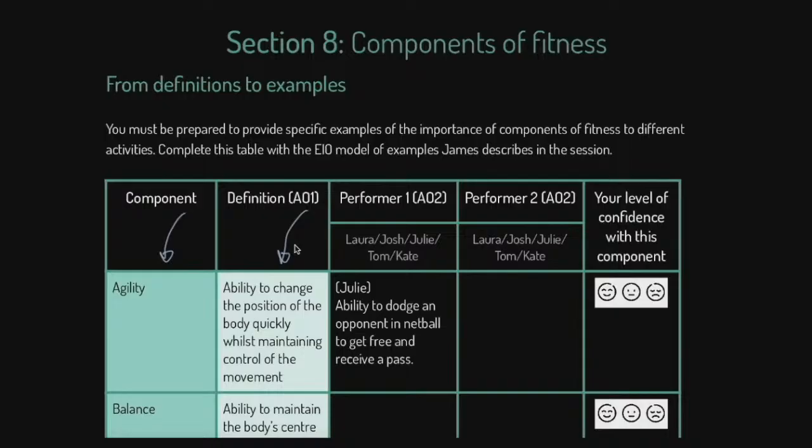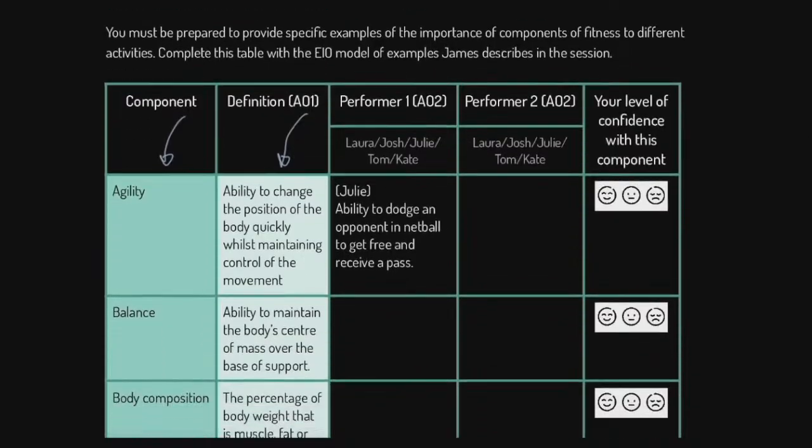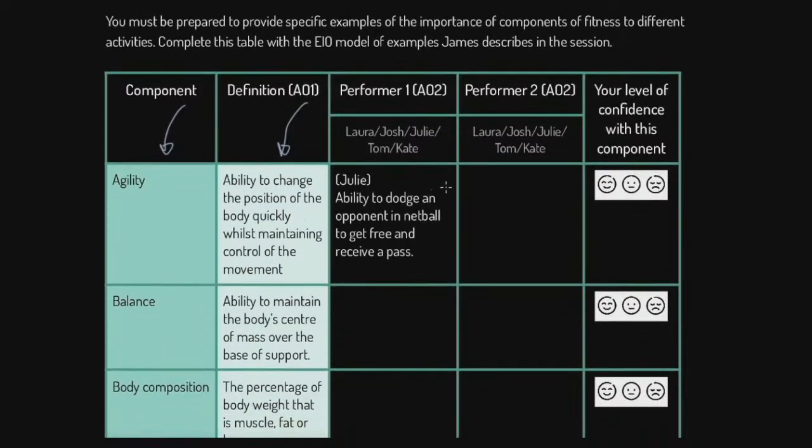What I want you folks to consider doing is taking each component of fitness and applying it differently to Laura, Josh, Julie, Tom and Kate, and doing so in the space I provide. And I'll do one or a couple here for you, and we'll have a go at it and see what we come up with. But the point is, we want to use what I call the EIO model. When we talk about the EIO model, we're going to take our example, and I've written extensively about this, especially for teachers, in the blog if you want to go and have a look. We're going to talk about the impact of that example, and then what that causes is the outcome.